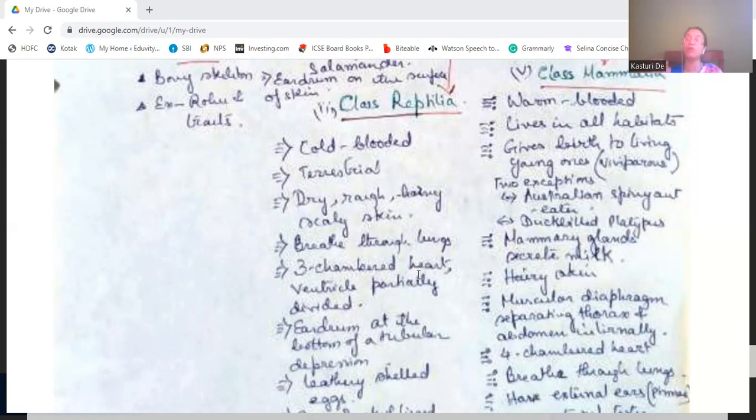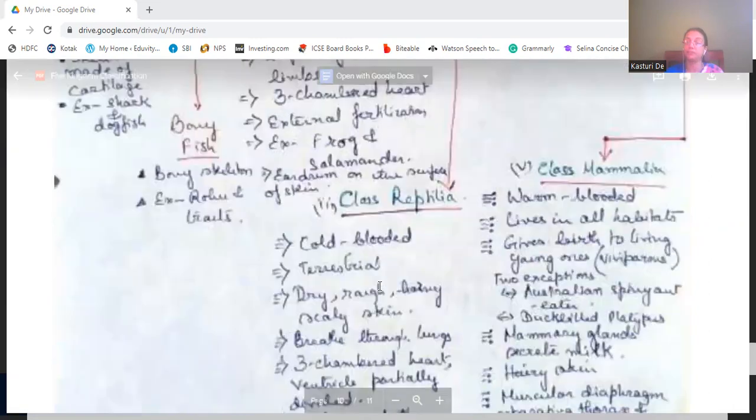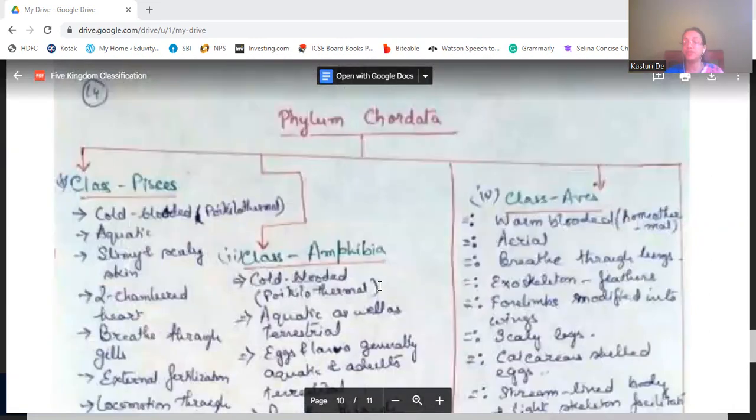Eardrum is at the bottom of a tubular depression. In reptilia, the eardrum is under a tubular depression, but in amphibia, it was open on the skin. Then they have leathery shelled eggs. Their egg shells are leathery in structure. Snake and lizard are examples.